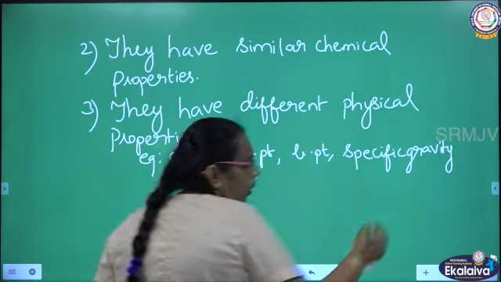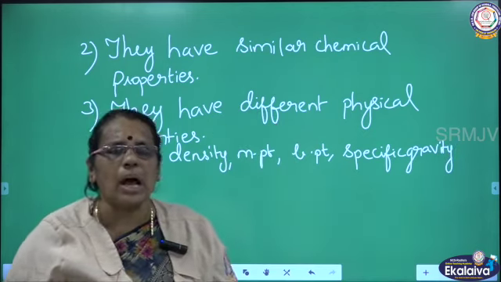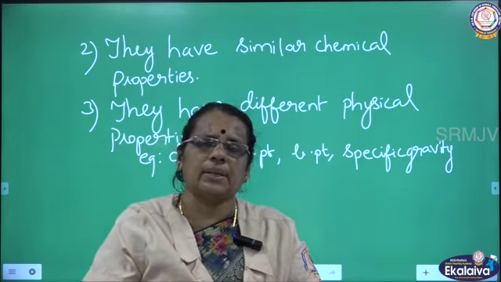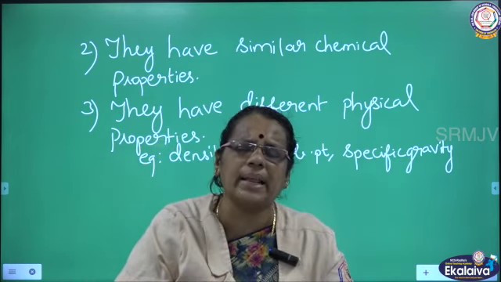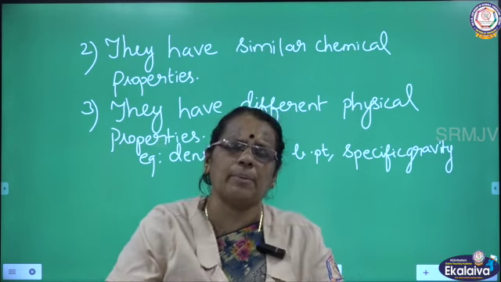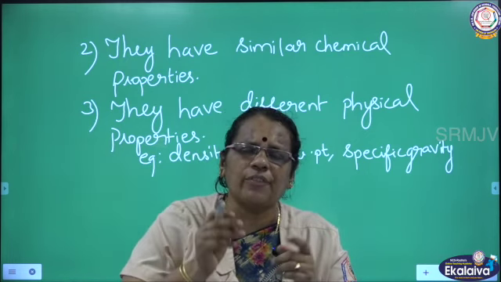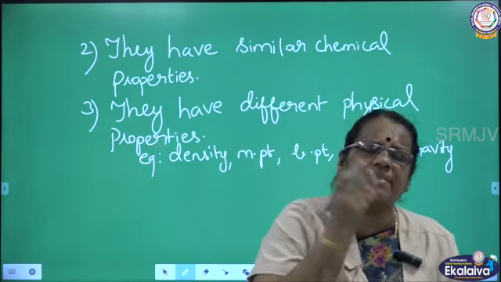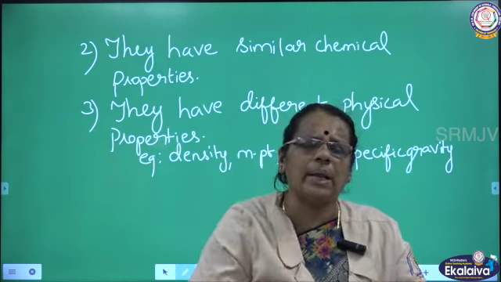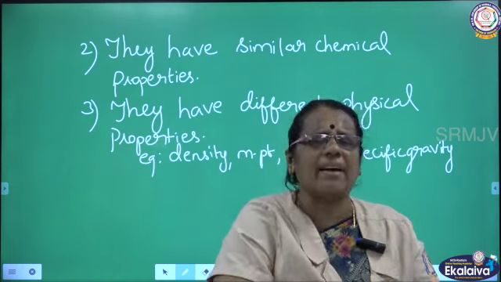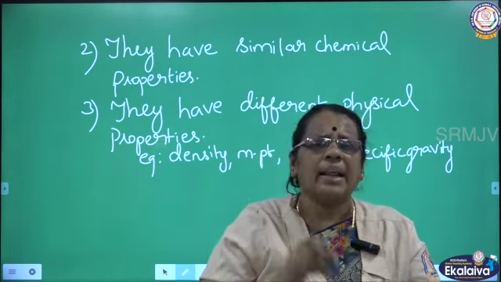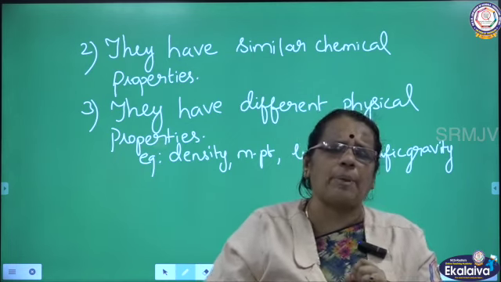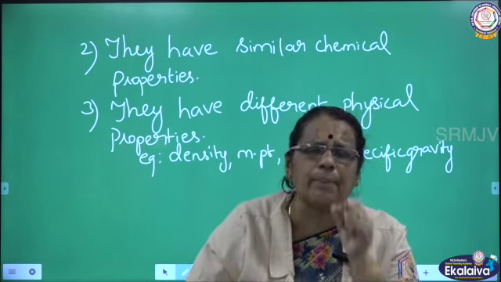So when you talk about the chemical properties of homolog series, every compound of the homolog series will have similar chemical properties. When you talk about physical properties, it can be density, melting point, boiling point, specific gravity. So they will have different physical properties but similar chemical properties.